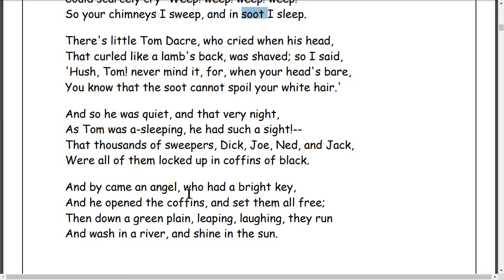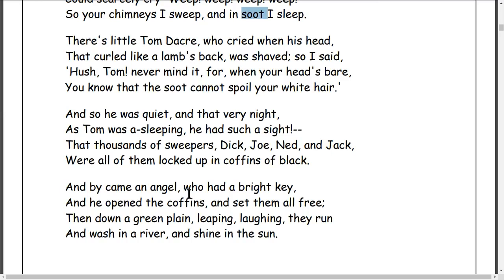Okay, let me explain it. "As he was quiet" means he kept silent. He stopped speaking, he stopped crying. That very night, the same night, he saw a dream, a sweet dream, such a sweet dream. What did he see in the dream? That there were many thousands of sweeper children.